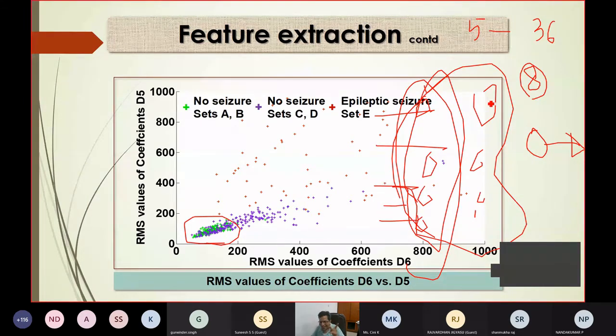Are you clear? So earlier, whatever I have shown you, the inputs are known because the patterns are known to you. But here the input is not known. I don't know how many inputs will be the best for my classification problem. So the number of inputs is generated randomly, and for each input node, the input feature is also generated randomly. So once the input nodes are fixed, plus 1 is the number of hidden neurons, and 1 hidden layer.